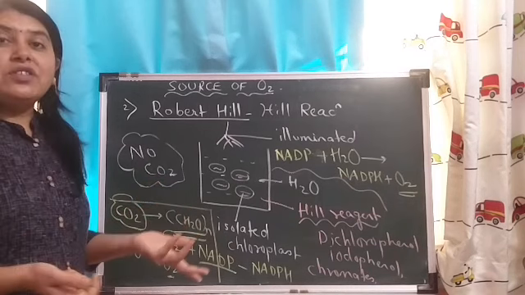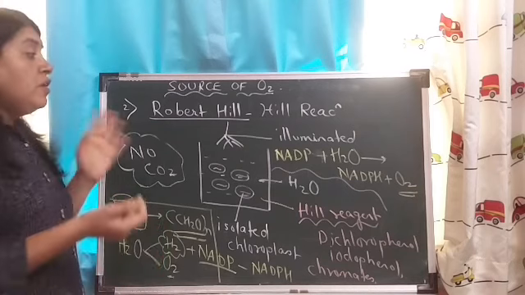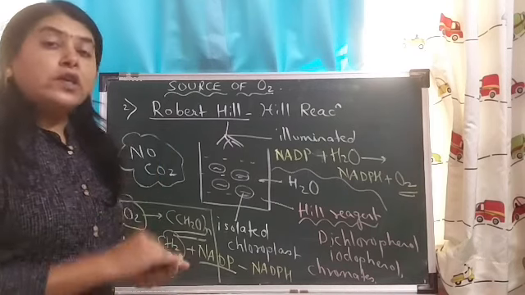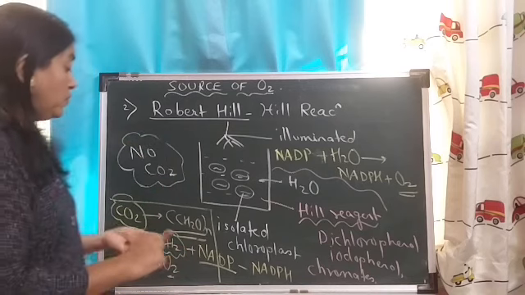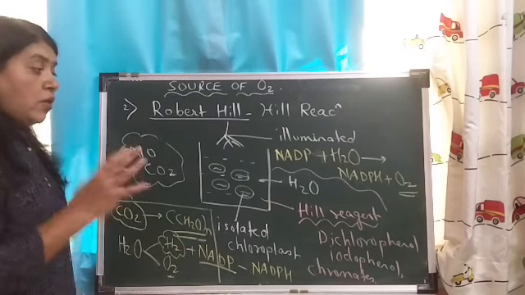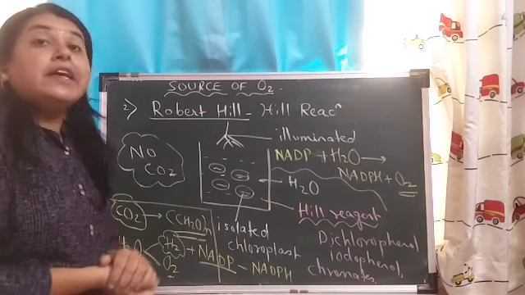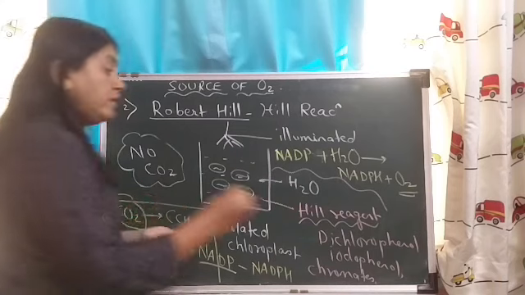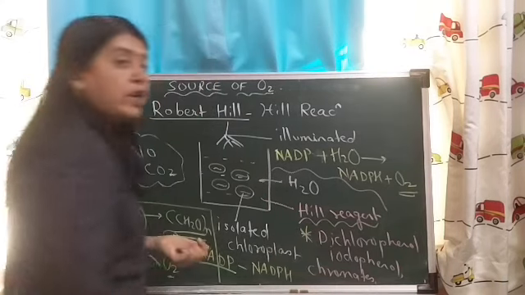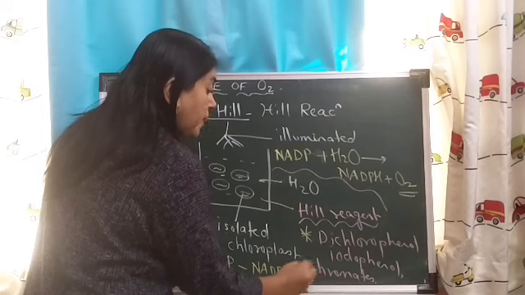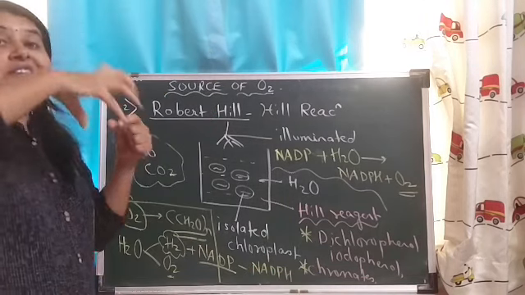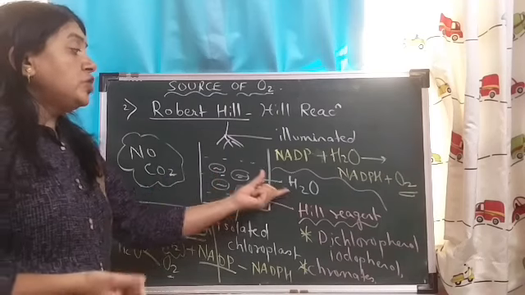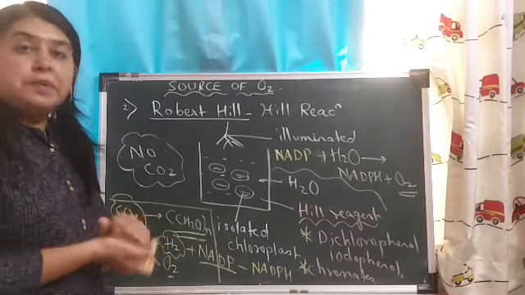Thus, we say photosynthesis is a redox reaction where there is oxidation as well as reduction. Oxidation of what? Water. And reduction of what? Carbon dioxide. Alright, so this was about the Hill reaction, and Hill reagents are these. Generally a question is asked on dichlorophenol indophenol or chromates, which are Hill reagents, oxidizable substrates which are getting reduced by the hydrogen which is released when the water splits.